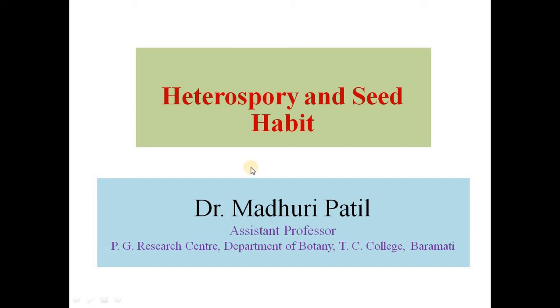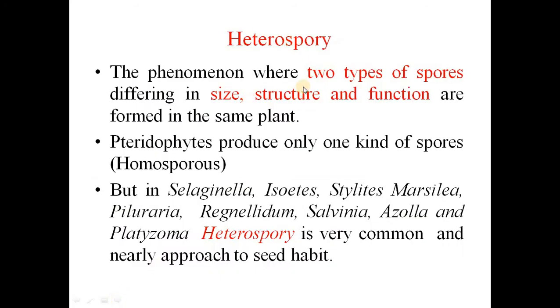Today we are going in detail for heterospory and seed habit. The word itself gives us an idea. Hetero means two different types of spores. They differ in size, structure and function, and obviously they are formed on the same plant.